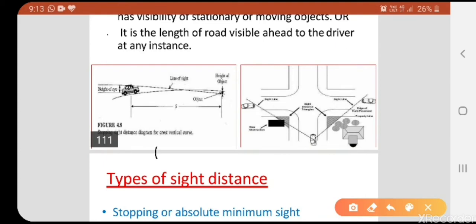In this figure 2, this will be figure 1, figure 2, you can see that a vehicle is stopped here and one more vehicle is coming here.